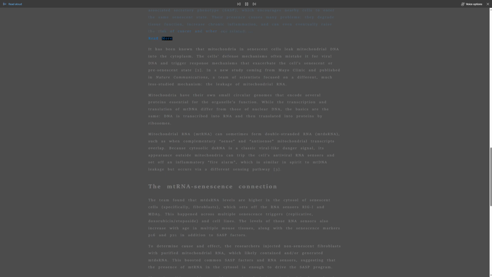It has been known that mitochondria in senescent cells leak mitochondrial DNA into the cytoplasm. The cell's defense mechanisms often mistake it for viral DNA and trigger response mechanisms that exacerbate the cell's senescent or presenescent state. In a new study coming from Mayo Clinic and published in Nature Communications, a team of scientists focused on a different, much less studied mechanism, the leakage of mitochondrial RNA.